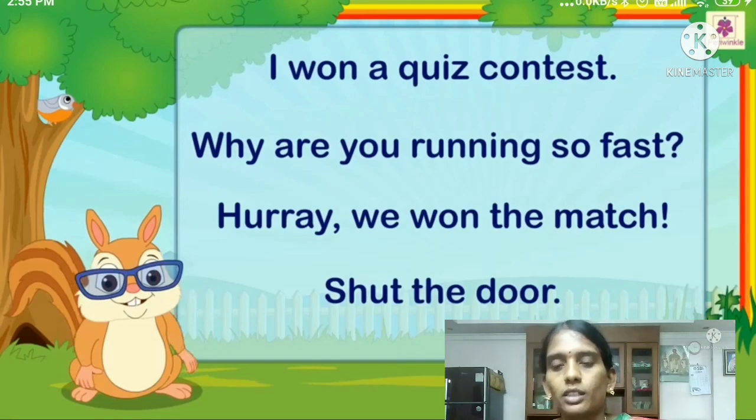In these four sentences, they use a capital letter in the beginning and a full stop, question mark or exclamation mark at the end, and they use a verb in each sentence. In the first sentence, won is the verb form. In the second sentence, running is the verb form. And in the third sentence, won is the verb form.